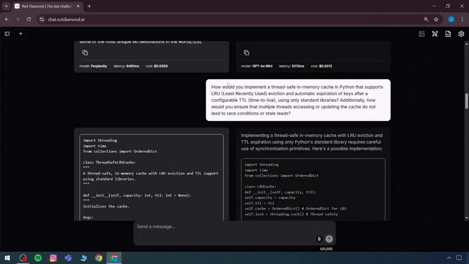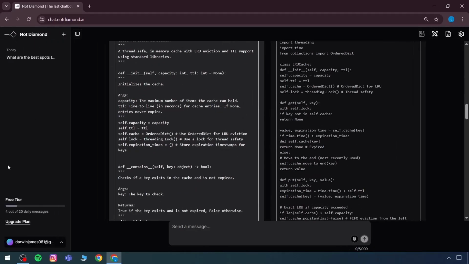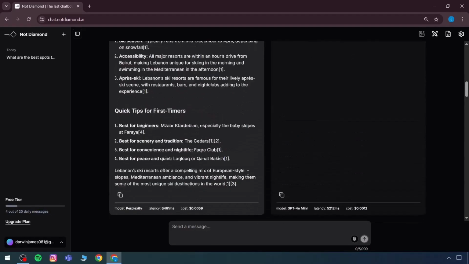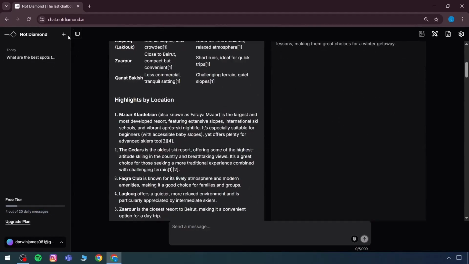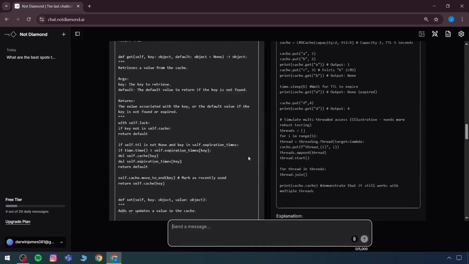Why is it doing that? Because it was mentioned earlier that DeepSeek is preferred. DeepSeek is not incorporated into this platform. It is a free-to-use model, so it is not included in the references. In comparisons, if we see the dashboard, there are 4 out of 220 daily messages received because 4 messages have already been sent. Now what will be done is opening a new chat.